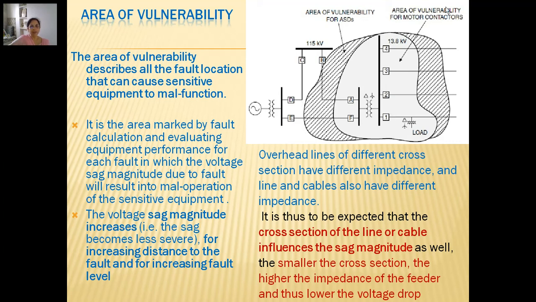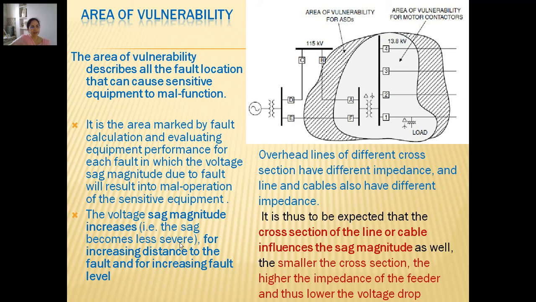Okay, so this area of vulnerability is marked by using these fault calculations and evaluating the equipment performance for various sag magnitudes. When the voltage sag magnitude increases, that is, the sag becomes less severe.